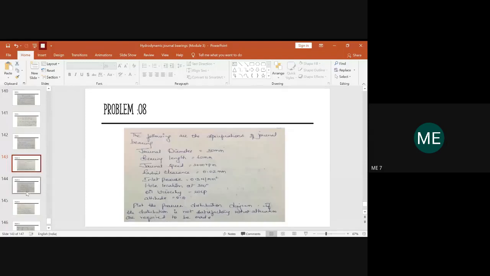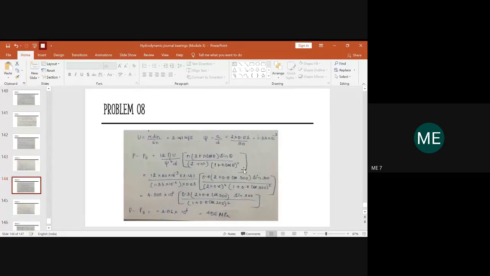So for this, as usual, we use the same equation. To determine the pressure of the oil film, you should be knowing two data. One is the velocity with which the journal is revolving, and the other one is the diametrical clearance ratio. You know the formula for both, and the data of D and speed is known to you here, and the radial clearance is given. Multiply it by 2, you will get the diametrical clearance, and the diameter of the bearing is also given. You will substitute and know the value of U and chi. After knowing these two values, you will substitute in the equation we used in the previous problem also.